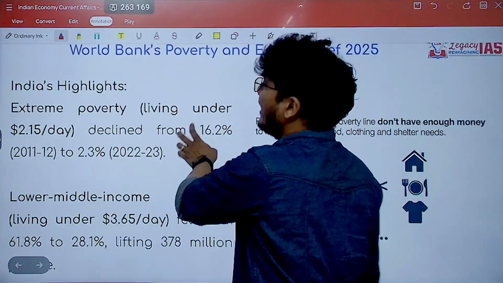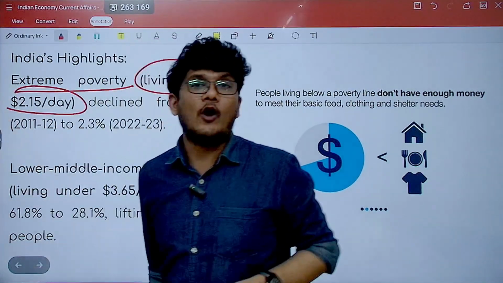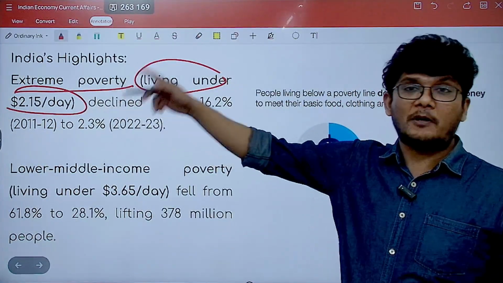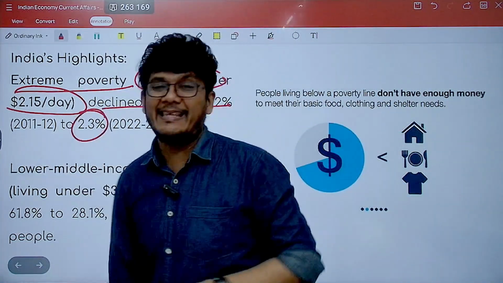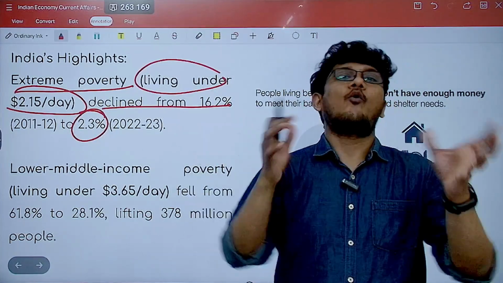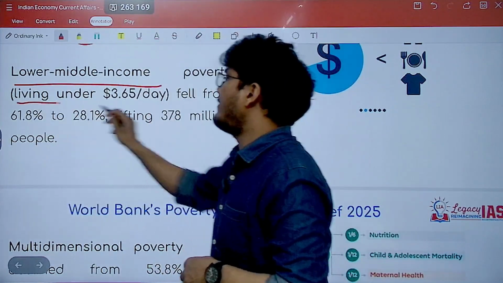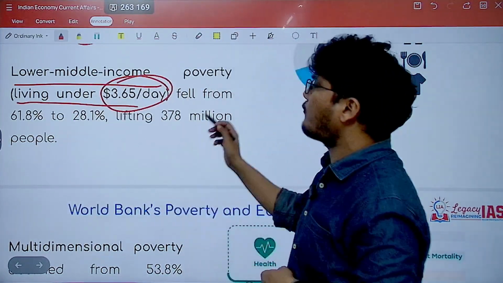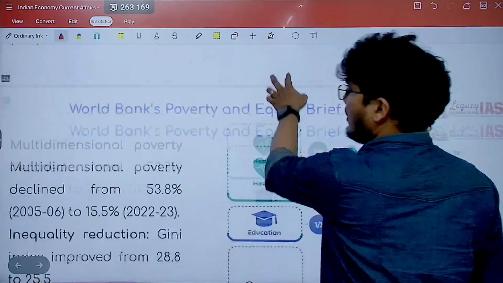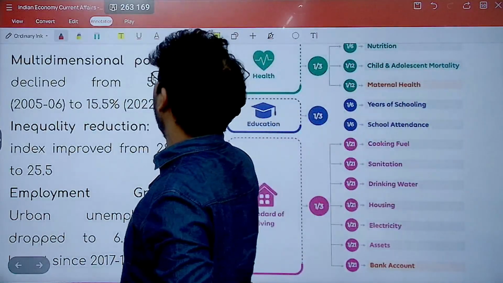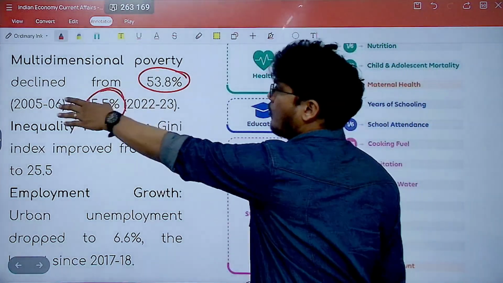Moving ahead, what is the highlight? Extreme poverty. Extreme poverty means living under $2.15 per day. This is the definition of extreme poverty as per the World Bank. It has declined from 16.2% to 2.3%. Extreme poverty, not the overall poverty, has declined to this. For lower middle income, here the poverty that is living under $3.65 per day has fallen from 61.8% to 28.1%. Moving ahead, the multidimensional poverty has declined from close to 54 to 15.5% in around 1.5 decades.